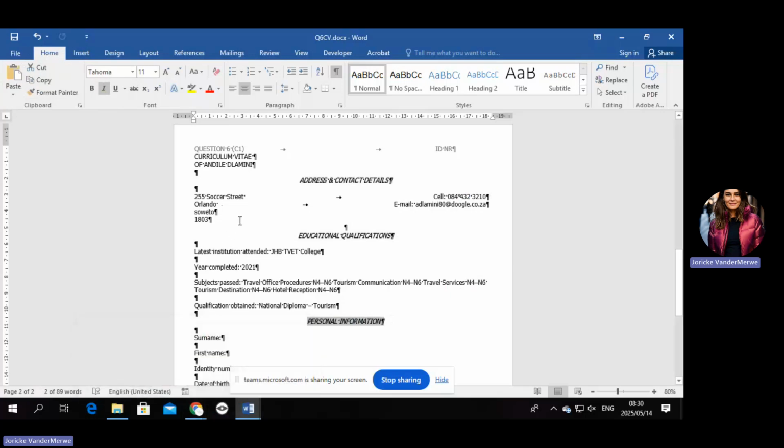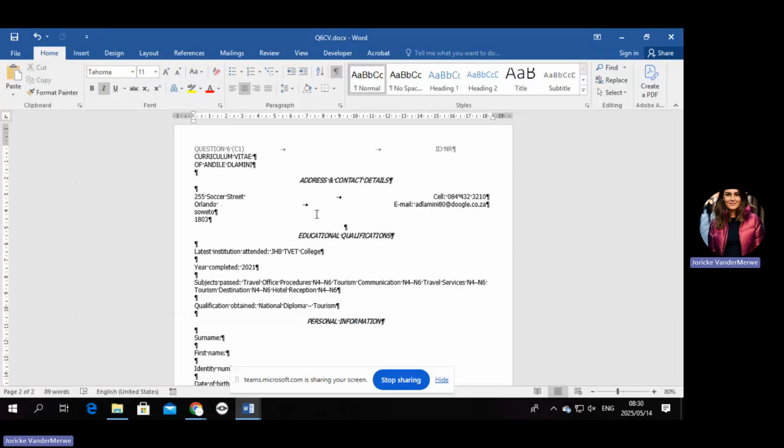Does that make sense? Make sure you clicked on the one that you want, then click on that little format painter. It's found under home. Then you go to all the headings they ask for. There's three: address, education, and personal. I'm just not sure why yours is centered and these are not, but I think that's the way you got it from the beginning. So it's fine, we leave it like that.